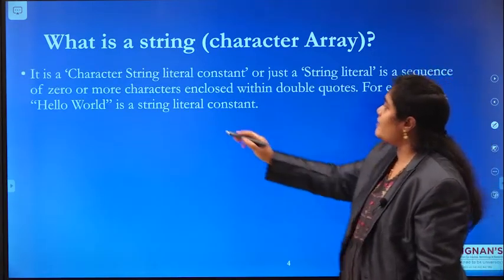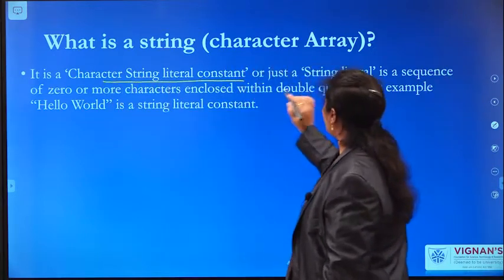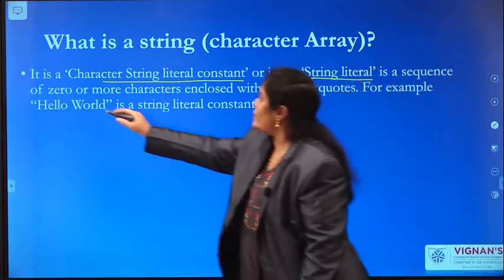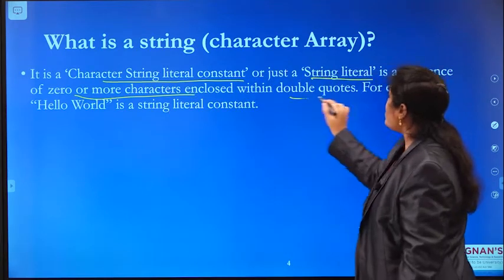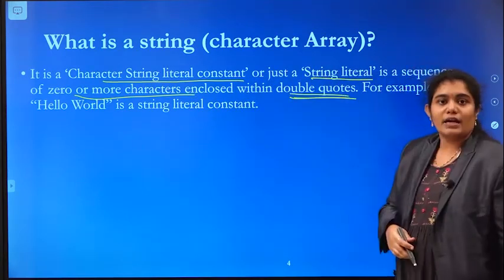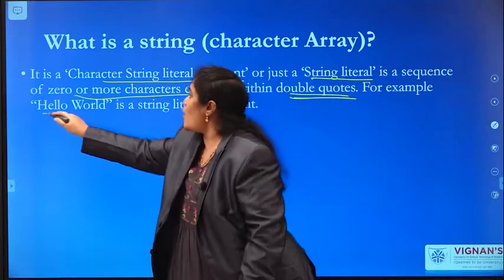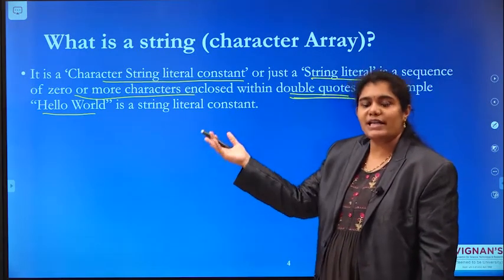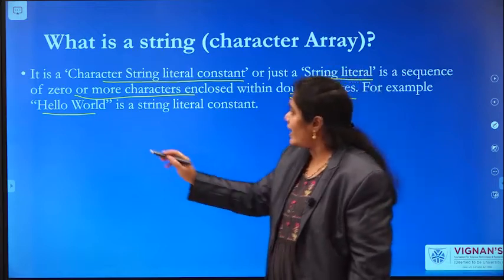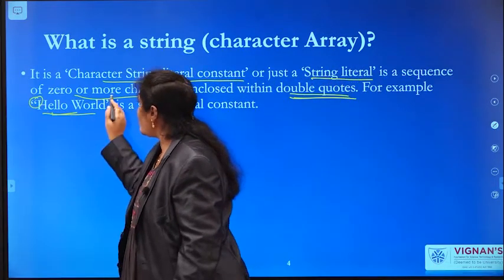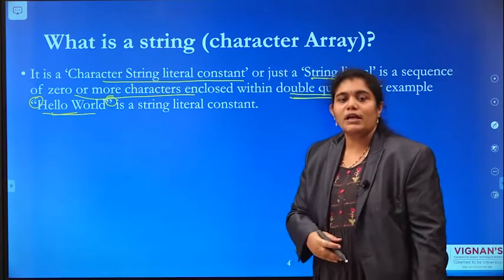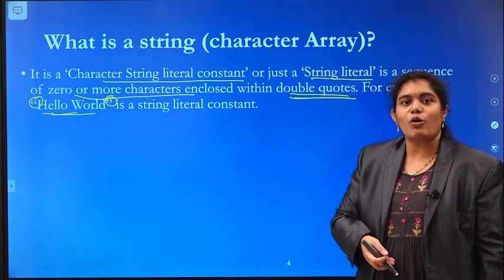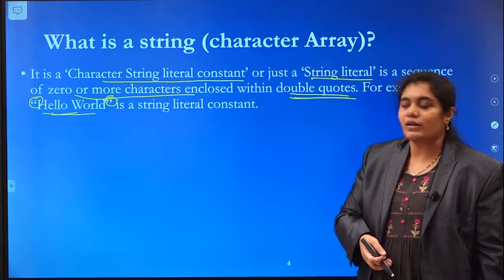So a string is nothing but a character string literal constant, or just a string literal. It consists of zero or more characters enclosed within double quotes. For example, "Hello world" is a string literal constant. Is it a string literal constant or not? Are we enclosing this Hello world within the double quotes? Yes, we are enclosing the group of characters within double quotes. Then it is called a string literal constant.